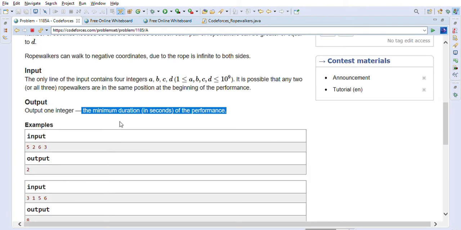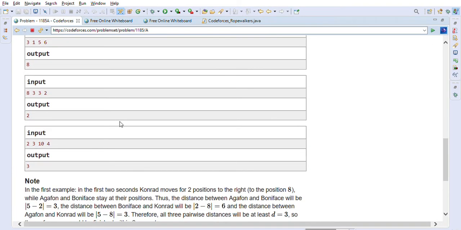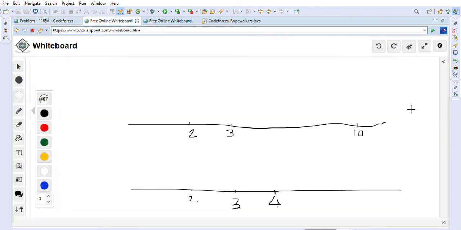One is this one, let's say 2, 3 and 10 and 4. Let's look into this problem. So A, B, C, their coordinates are given as 2, 3, 10 and the distance given is equal to 4, right? So minimum they should be 4 apart, basically.